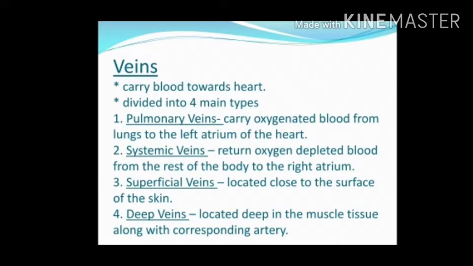Pulmonary veins. Pulmonary veins carry oxygenated blood from the lungs to the left atrium of the heart. Systemic veins return oxygen depleted blood from the rest of the body to the right atrium of the heart.